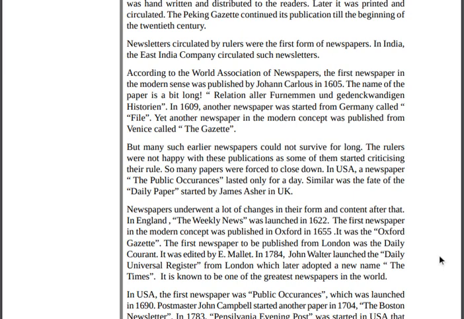But many such earlier newspapers could not survive for long. The rulers were not happy with this publication as some of them started criticizing their rule. The kings did not like such publications because they were impacting the rulers, so many newspapers were forced to close down.